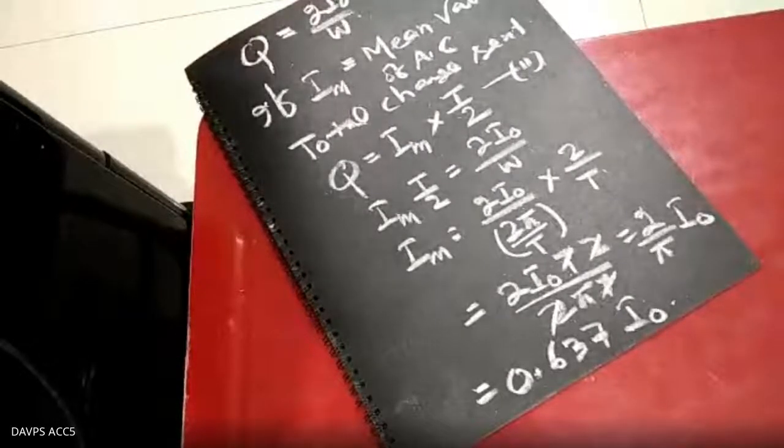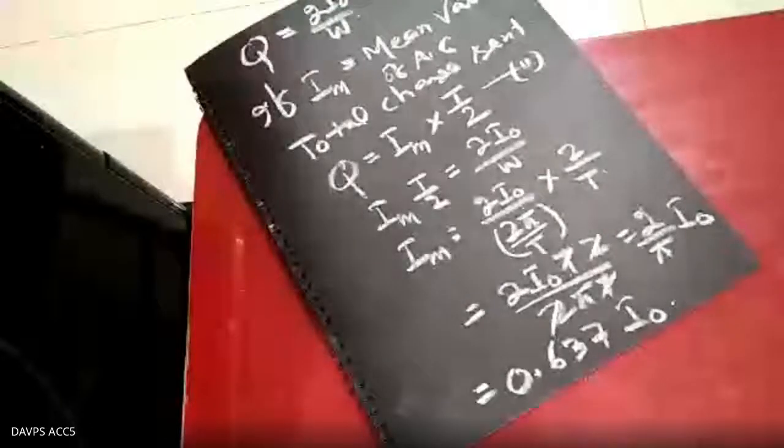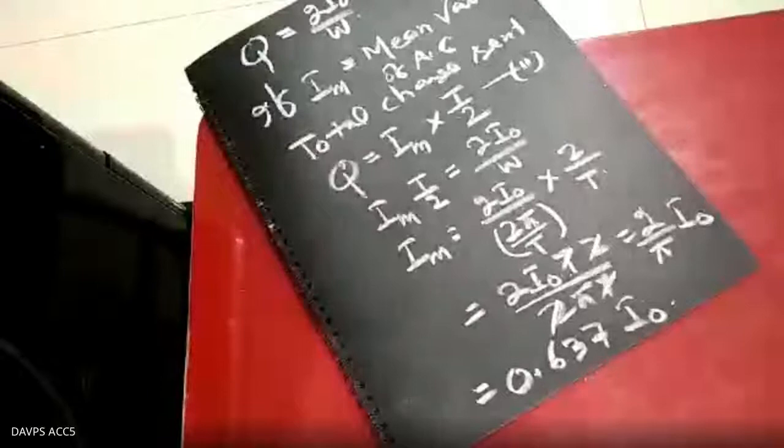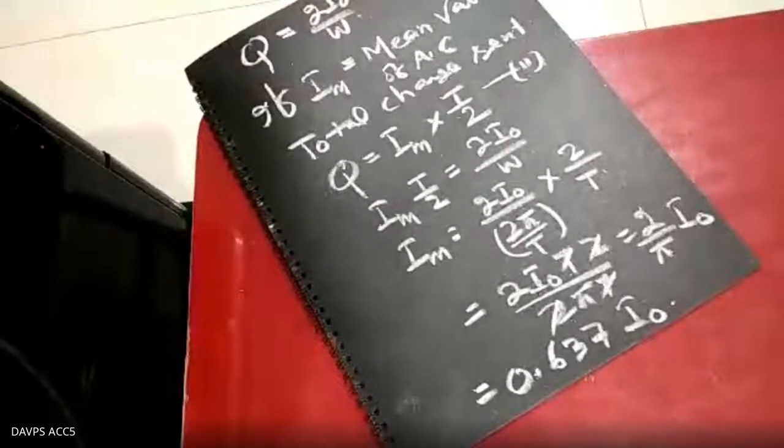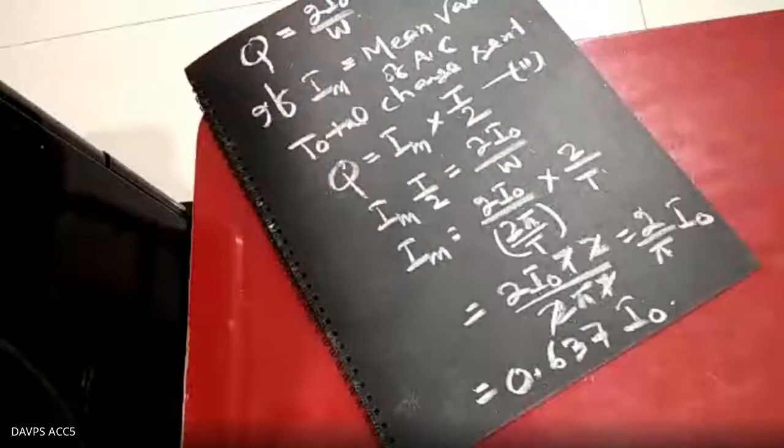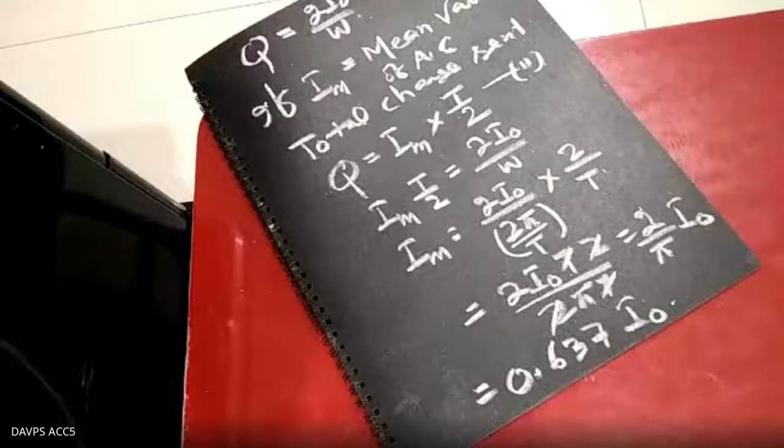A very simple concept is that whatever charge you are sending in half a cycle, in the next half cycle you are taking the same amount of charge back.